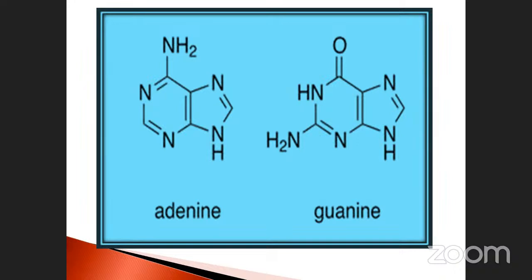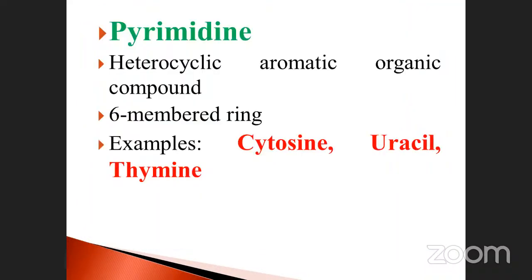These are the structures. Sometimes they may ask questions. These two have a very high molecular weight compared to the other components. This is very, very important, my dear. Adenine and guanine have high molecular weight, in both DNA and RNA. In RNA there is a substitution. I will tell you. Okay, see that one.